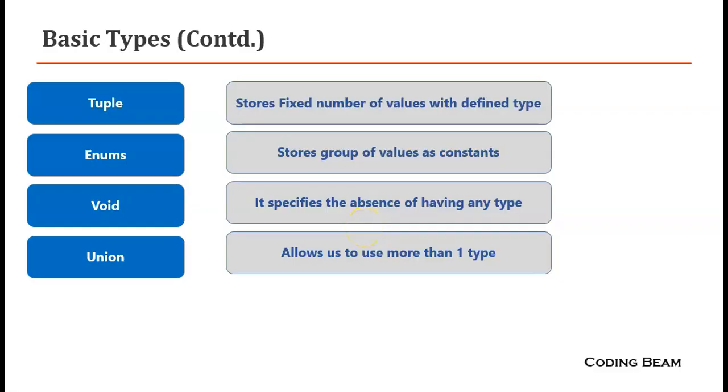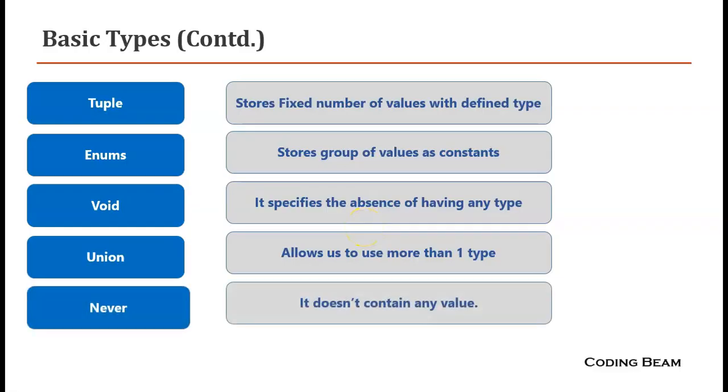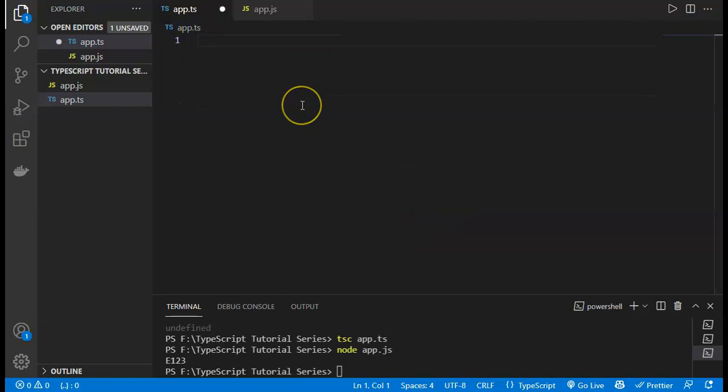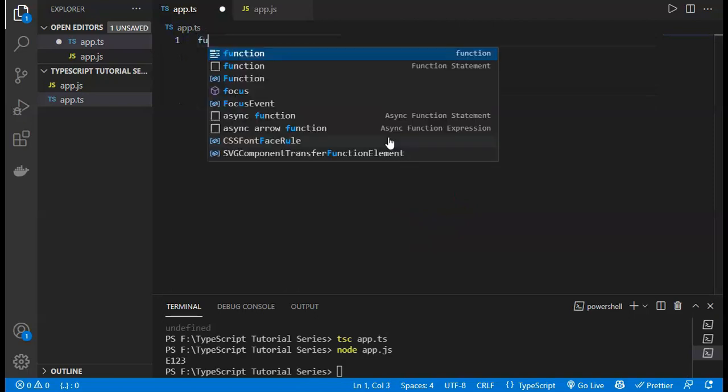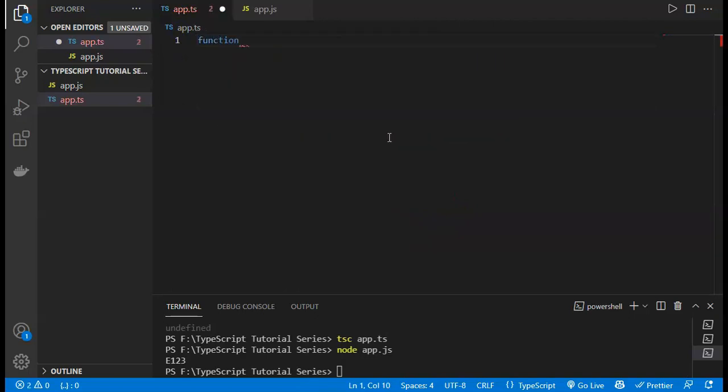The next type is the never type, and the never type does not contain any value. The never type is a type that contains no values, and because of this you cannot assign any value to a variable with a never type. Never types are rarely used in TypeScript. They are only used if you have to define error messages, like if you want to define a function, showError, and it will contain the return type as never.